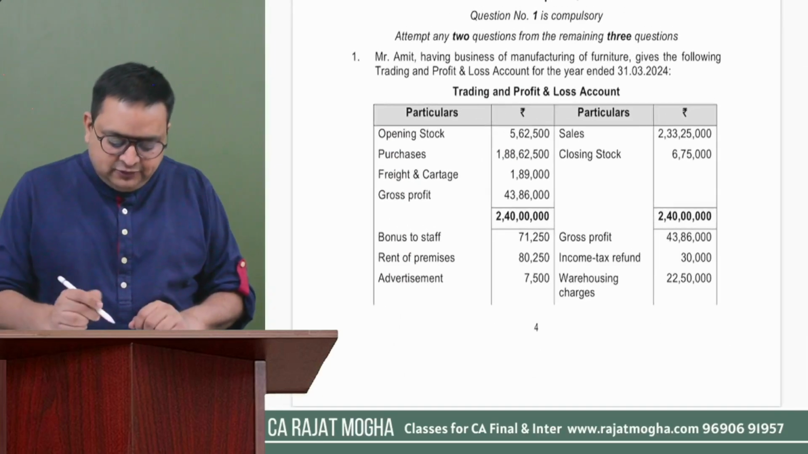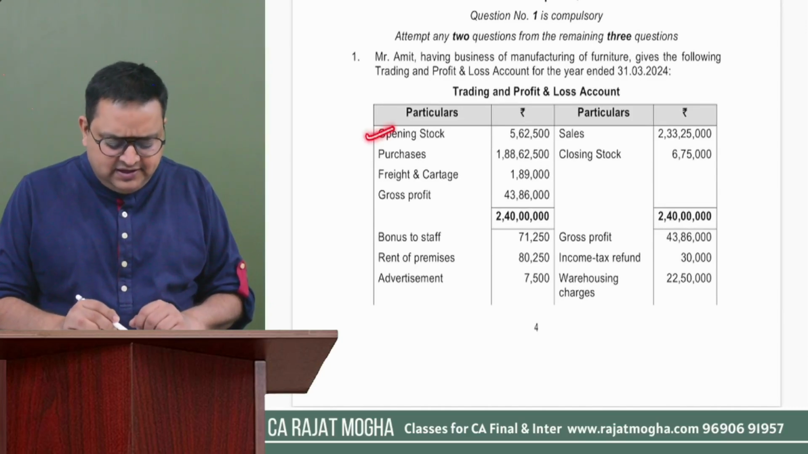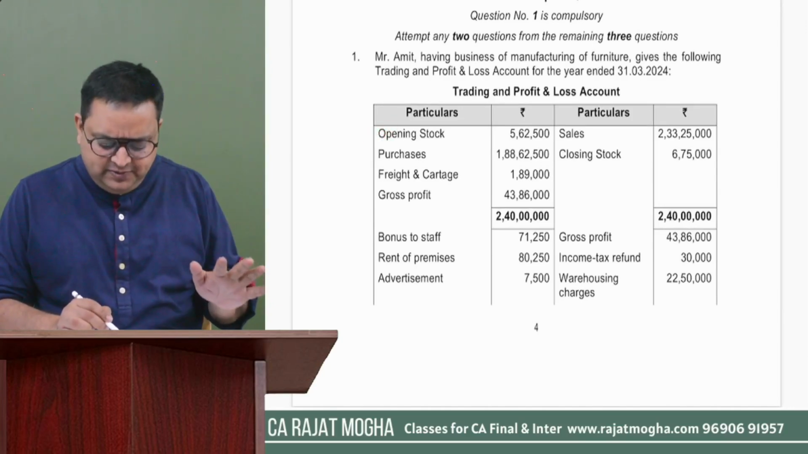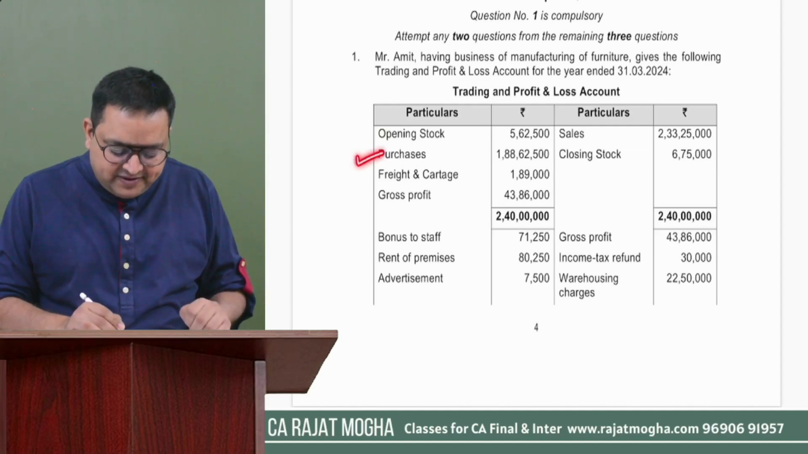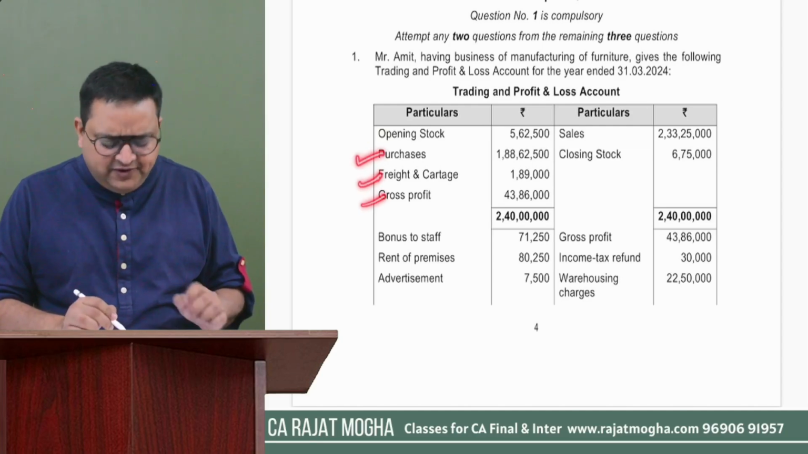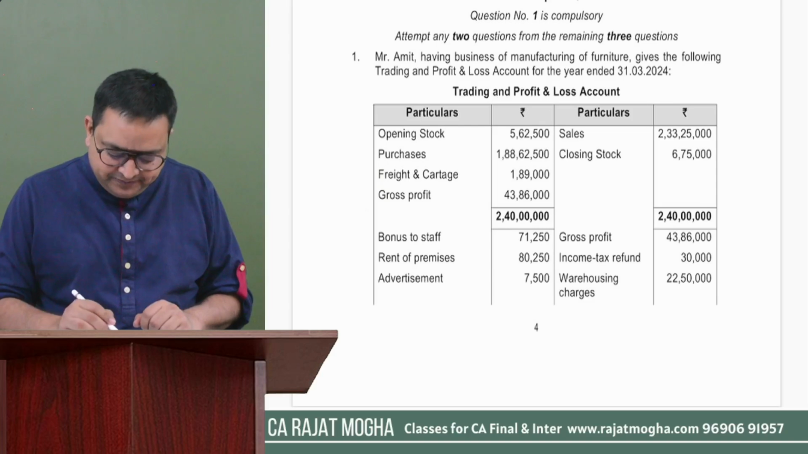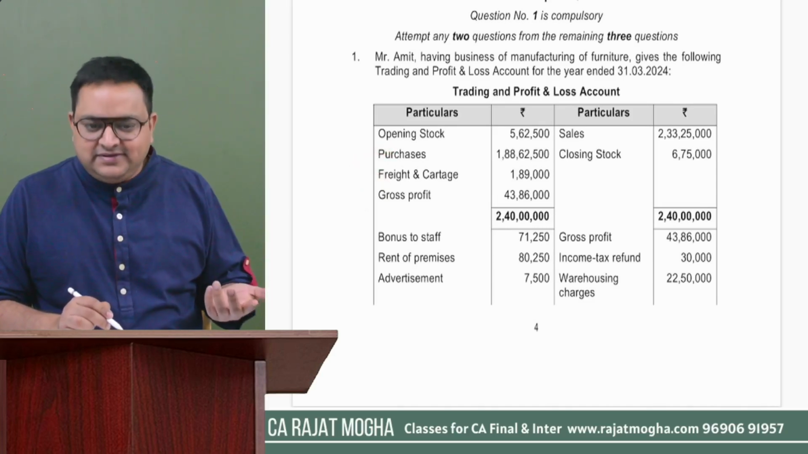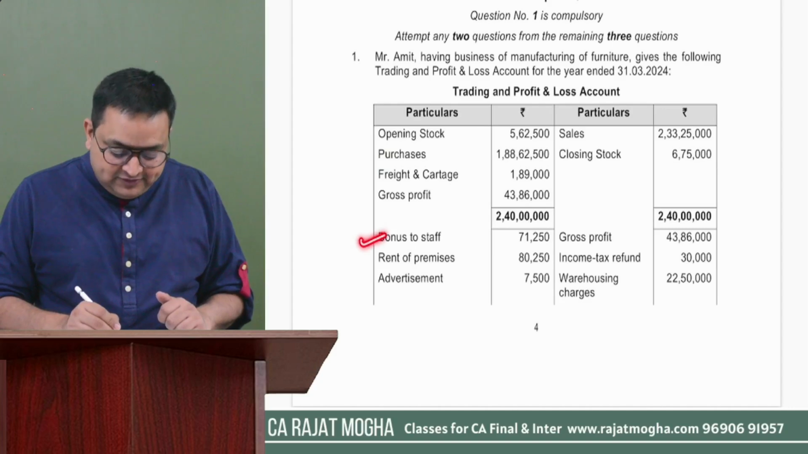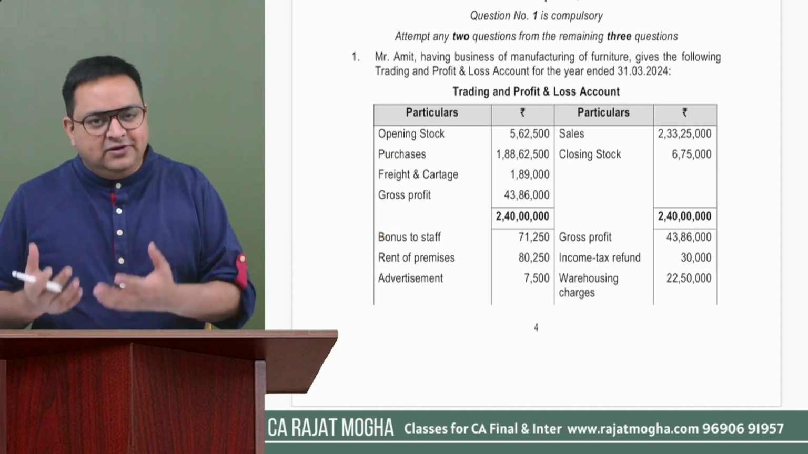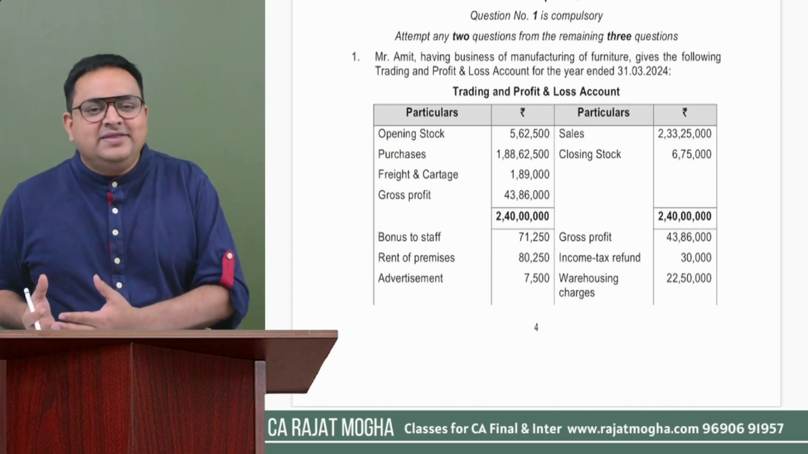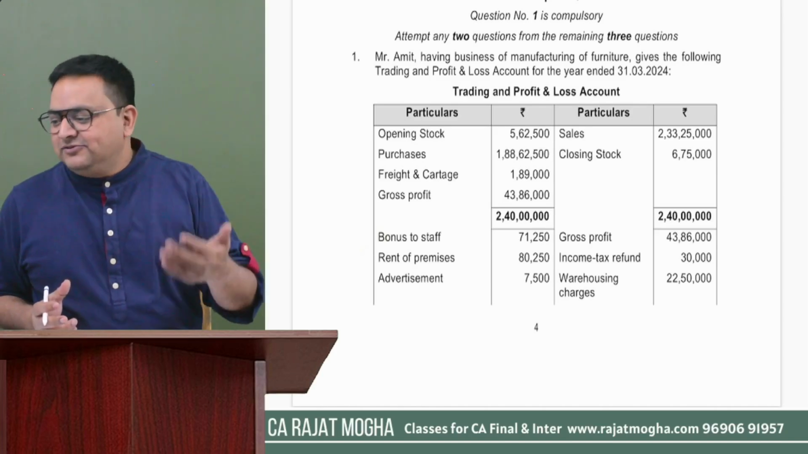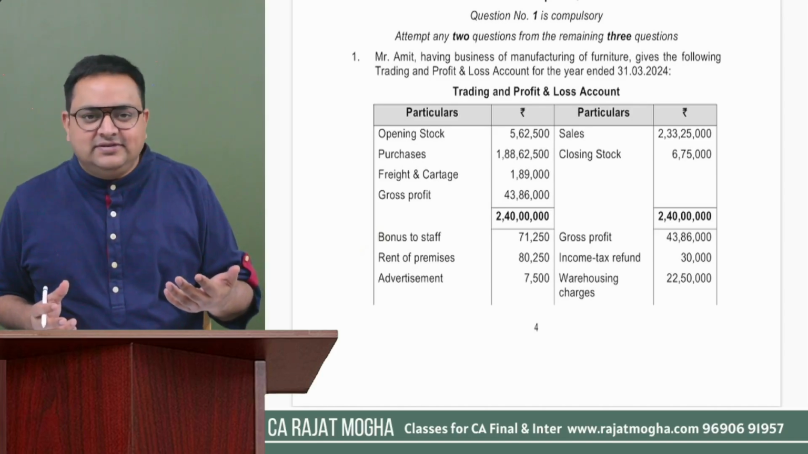So in the debit side, opening stock is written, no issues. It is a kind of business item. Purchases, freight, gross profit seems to be fine with me, because purchases, freight, and cartage are general business expenses, right? Bonus to staff, we understand we can give bonus to staff also. If you remember, there is section 36, which says that if you give bonus to your employees, it is allowed.